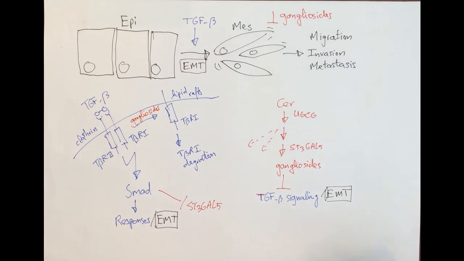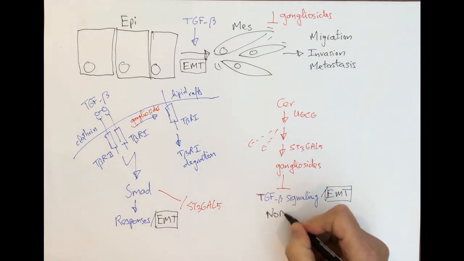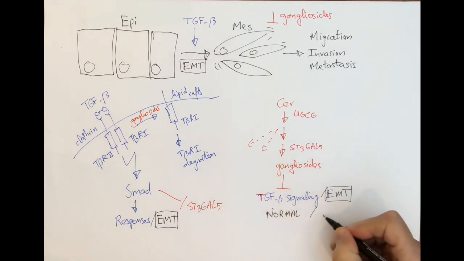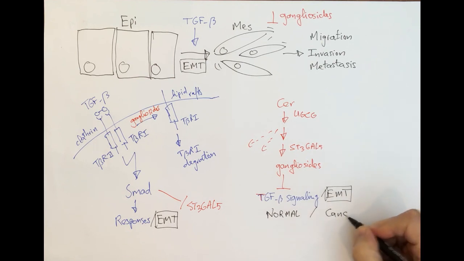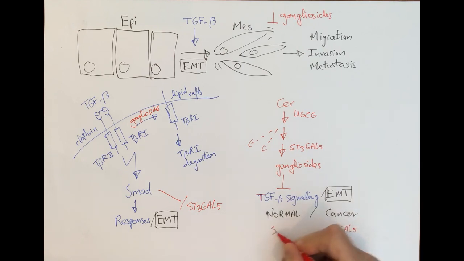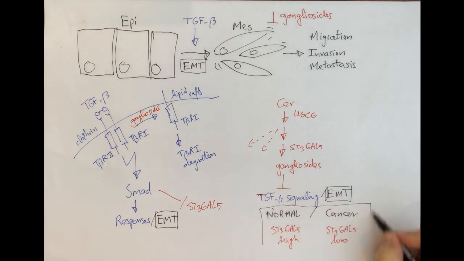Interestingly, when we examined the ST3GAL5 expression in lung cancer biopsies, we found that its expression in cancer cells was much lower than the adjacent normal tissues. This, taken together with our in vitro and in vivo findings, suggests a possible role for ST3GAL5 as a tumor suppressor. It will be interesting to explore in future studies the potential of ST3GAL5 as a biomarker and a molecular target for lung cancer therapy.